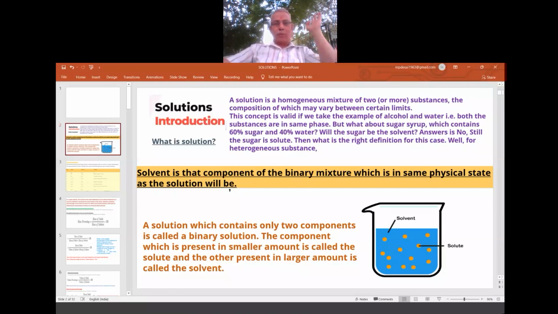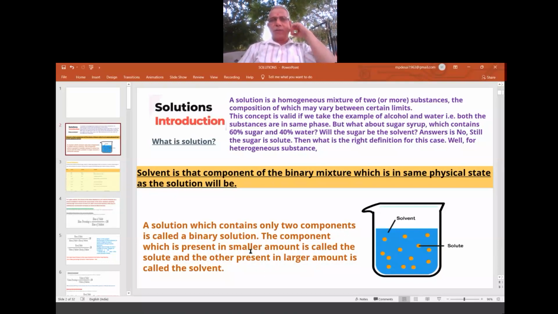This point is most important, and this is the normal definition for a binary solution, because in the 12th class we don't discuss complex mixtures where we have more than two components. Which one is the solvent in those is discussed in separate chapters in higher classes. Now in the 12th class, as a basic foundation, we discuss only the binary mixture, which is a mixture of only two. In that, one is the solvent and one is the solute. The minor one is the solute, the major one is the solvent. All these points were already made clear in the lower classes. It's a small recap today, a recap for tomorrow's session.